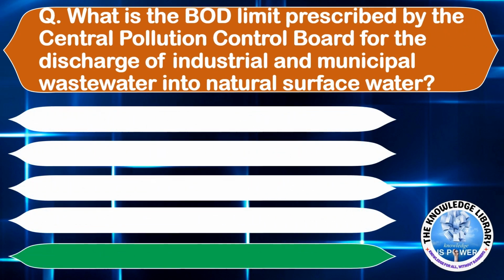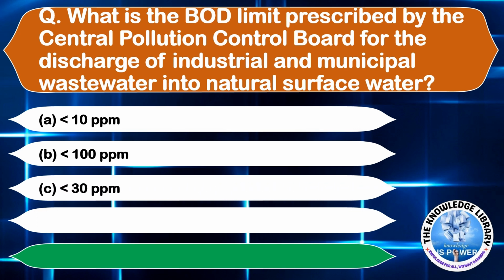What is the BOD limit prescribed by the Central Pollution Control Board for the discharge of industrial and municipal wastewater into natural surface water? Option A, less than 10 ppm. Option B, less than 100 ppm. Option C, less than 30 ppm. And option D, less than 3 ppm. The correct answer is option A, less than 10 ppm. Moving on to the next question.